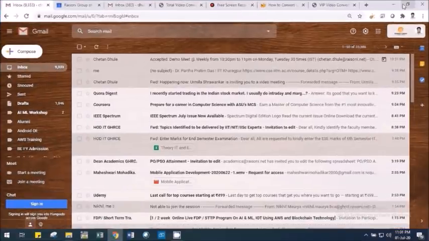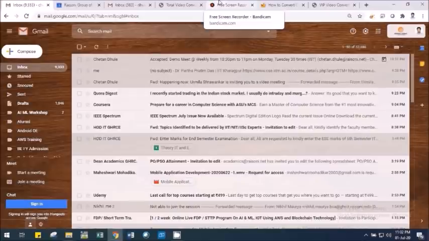Today I am going to explain what is the procedure to create Google Meet. And we know that in this day of total lockdown, it is very important to organize meetings online or online tutorials. So Google Meet is one of the leading platforms. I am going to explain you what are the different ways to create Google Meet. There are basically two ways where we can create the Google Meet.